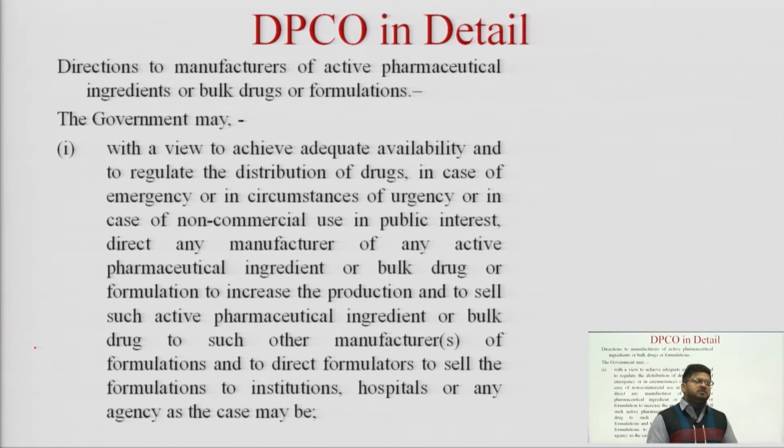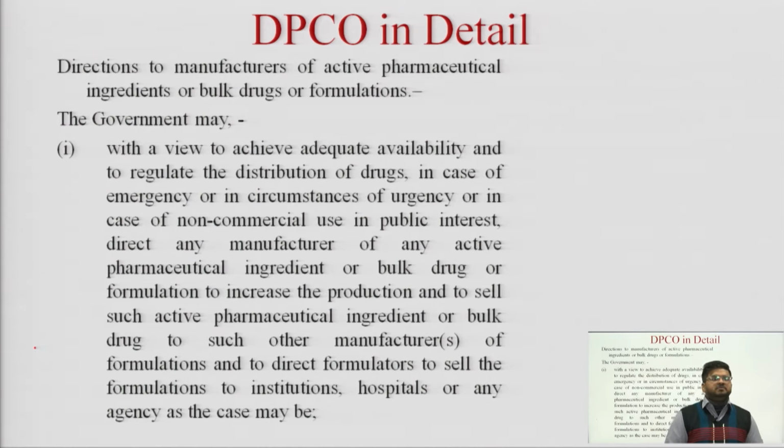If we are talking about the Drug Price Control Order, there are some directions given by the government to the manufacturers related to the active pharmaceutical ingredient, bulk drug or formulations. What are those directions?